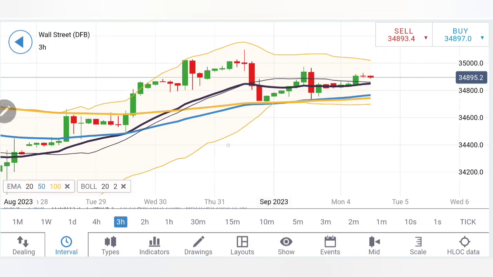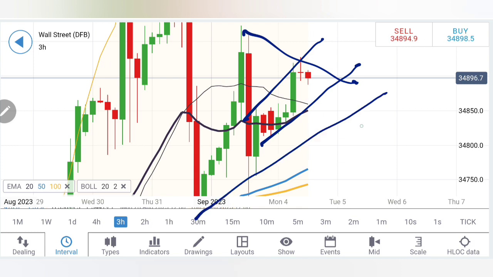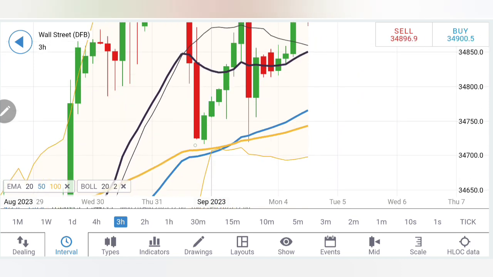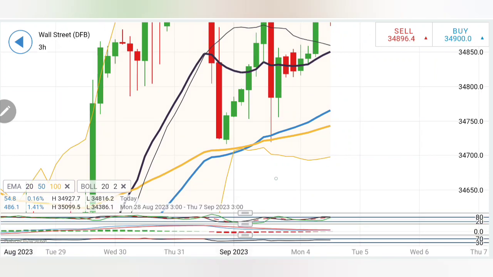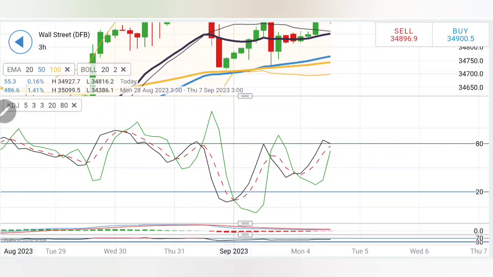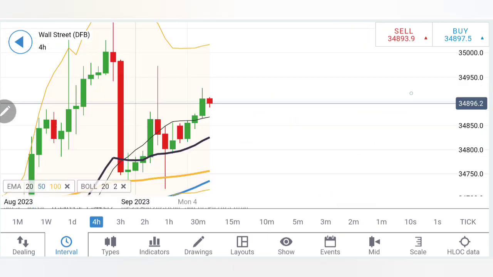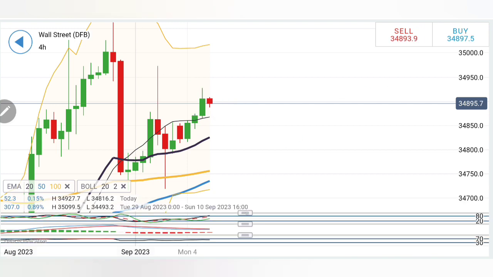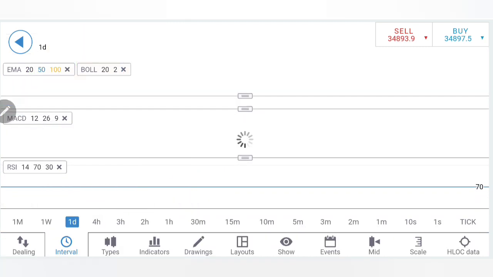Coming to 3-hour charts, if you look at 3-hour charts likewise, you will observe higher lows, higher highs, and this is still under consolidation, because in the near term also we are seeing double bottom levels, and with that double bottom, it is trying to consolidate within the zone. This makes 34,800 a very special level for today. The stochastic overbought, MACD willing to converge crossover for buy, RSI is flat. Coming to 4-hour chart, on the 4-hour charts, lower highs, higher lows consolidating here in between 850, 920 levels, which requires a little caution. Stochastic rising, MACD is bearish, trying to converge crossover for buy, RSI is flat.